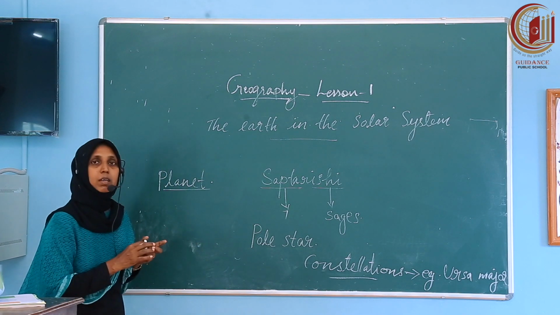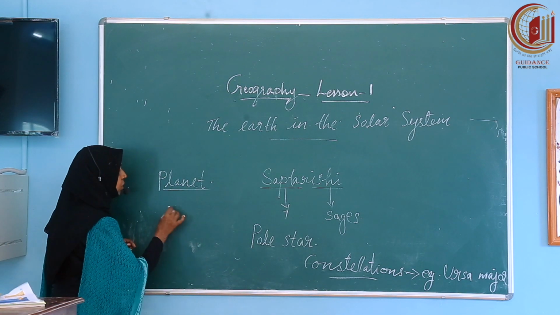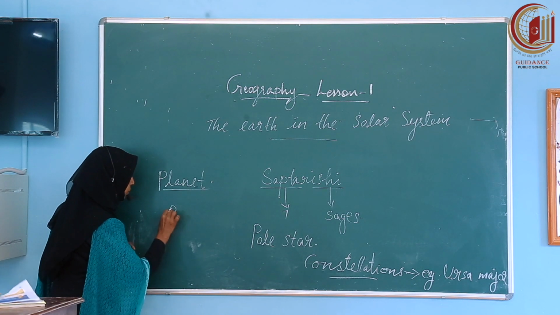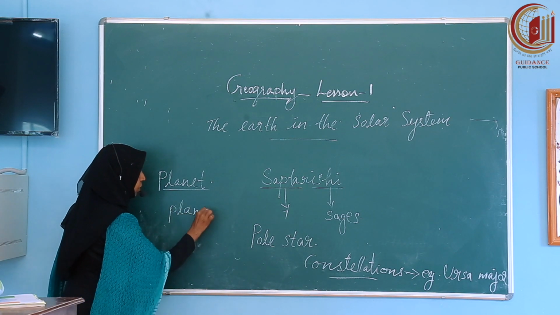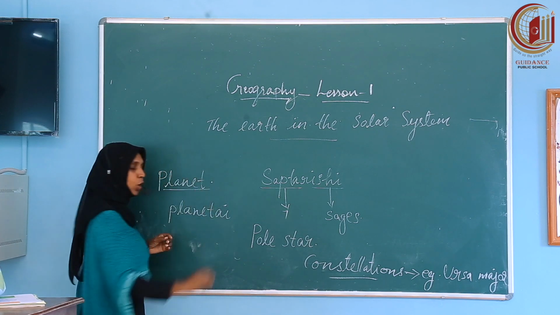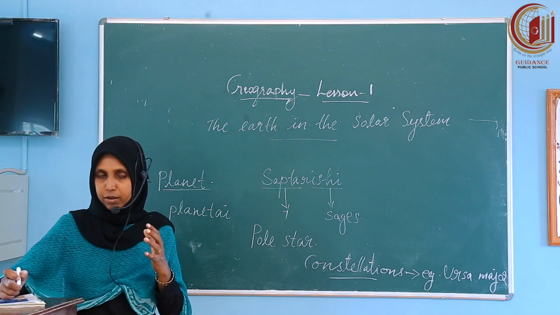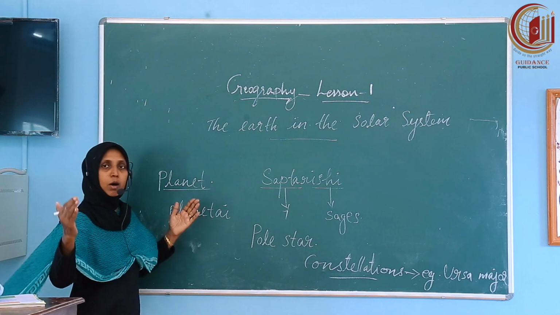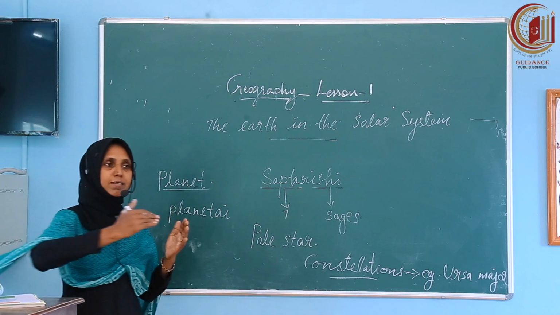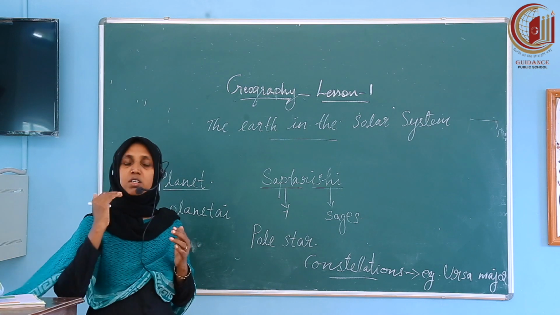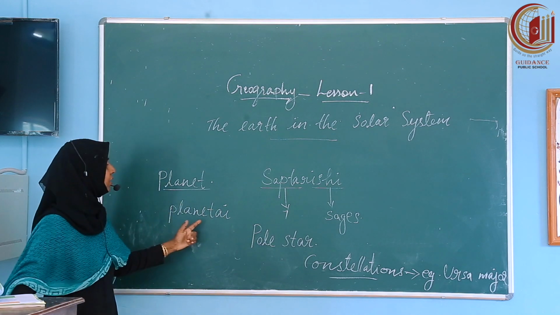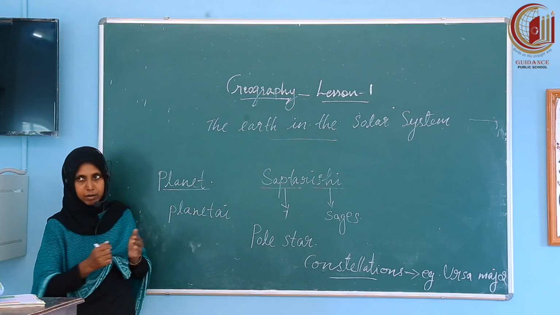The word planet is derived from the Greek word planetai, which means wandering, or wanderer. Actually, planets are moving on their orbit around the sun. That is why it is called a wanderer.